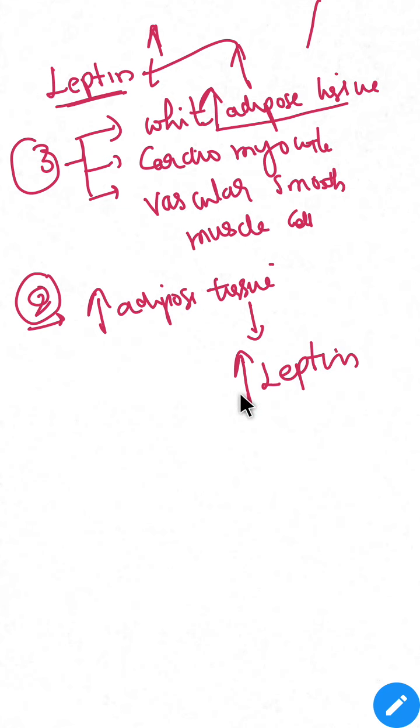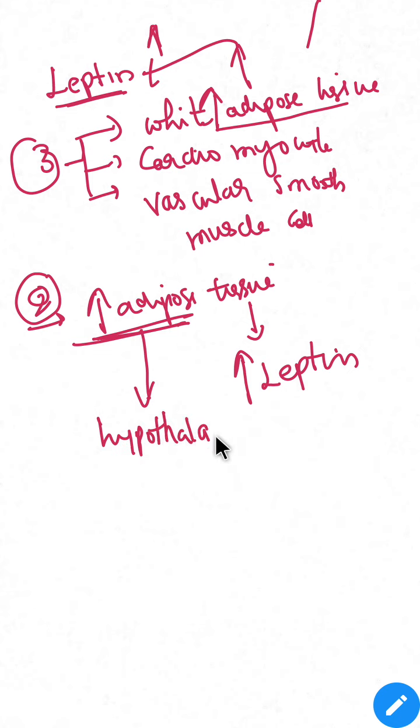The main function of leptin is that it sends anorexigenic signals to the hypothalamus. When there is an increased amount of adipose tissue, it signals the hypothalamus to decrease the amount of adipose tissue or fat stores in the body.